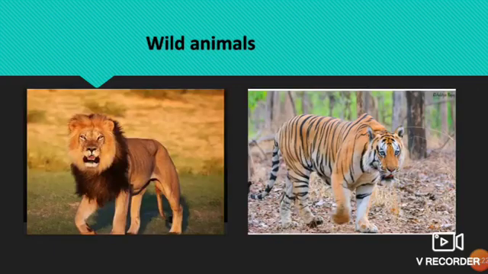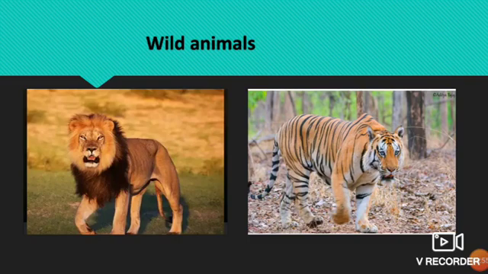Now next, let's see what are wild animals. Wild animals such as tigers, lions, leopards hunt other animals to meet their need for food. They are called predators. So what are predators? That means some animals like tiger or lion, they depend on other animals for their food. So they are called predators.